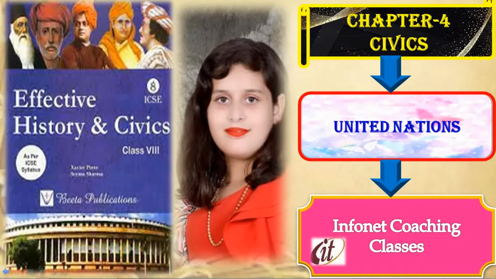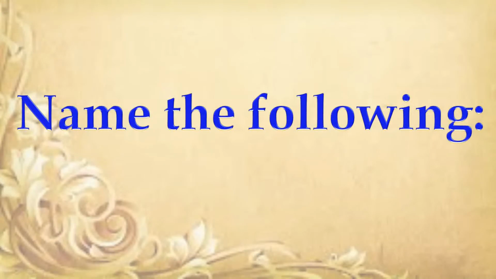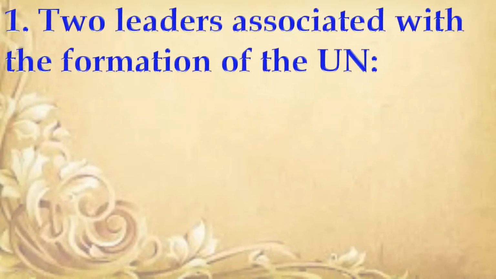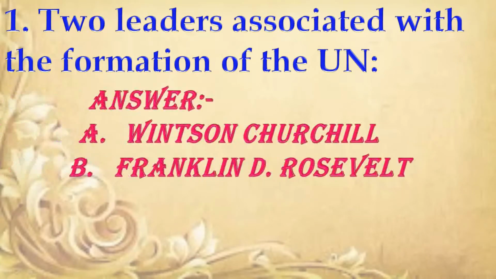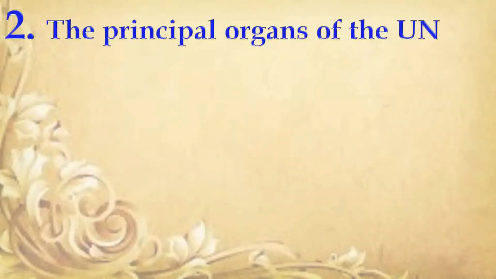Today we are going to discuss History Civics Chapter 4 United Nations. So let's see. Name the following. 2 leaders associated with the formation of the UN. Answer is Winston Churchill, Franklin D. Roosevelt.